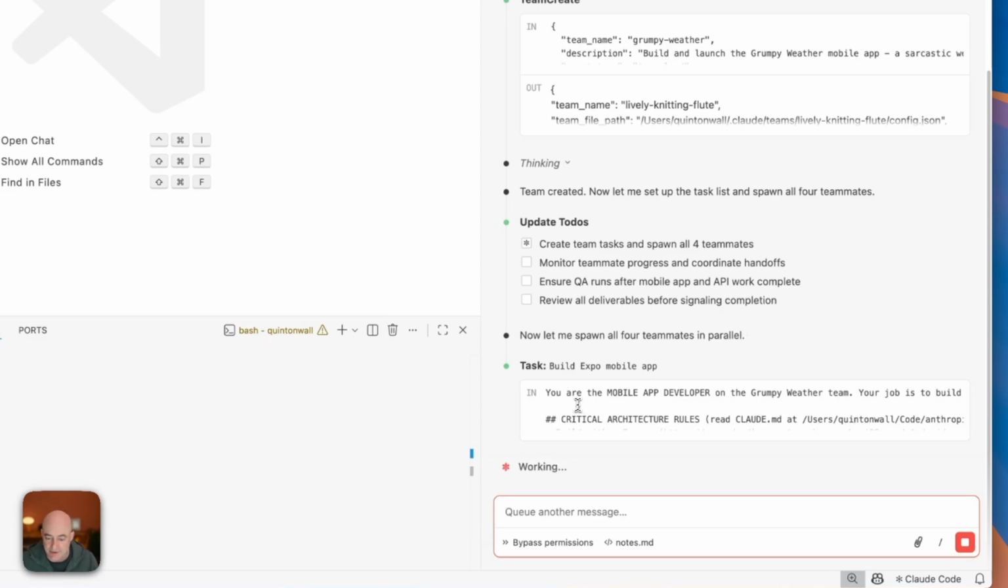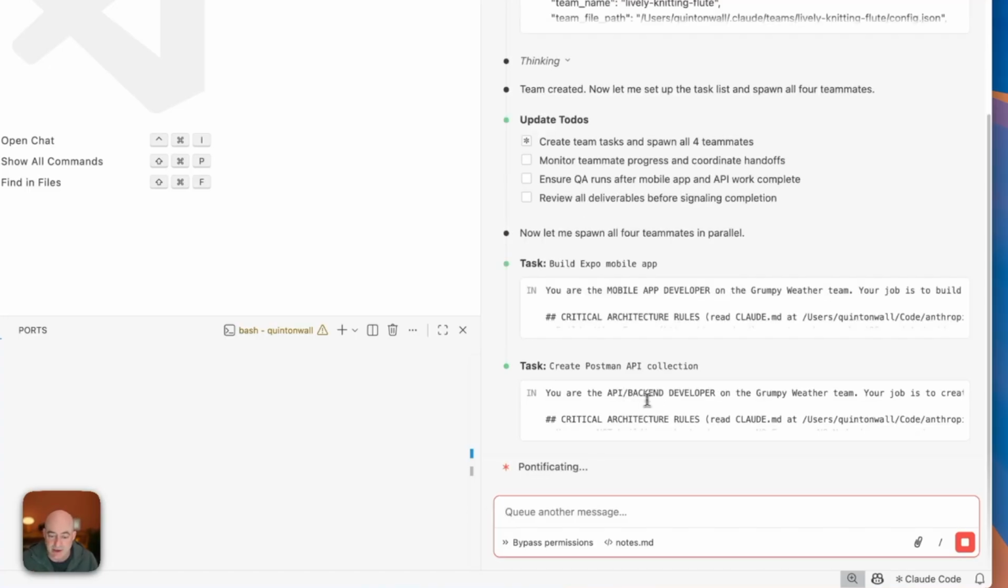It's going ahead to create that mobile application developer right now. It knows my architectural rules are coming from the CLAUDE.md. Again, I really like to be very explicit on this one because I've seen sometimes my agents and my teams don't quite follow the instructions. When you're explicit, it makes it much easier and much more confident.